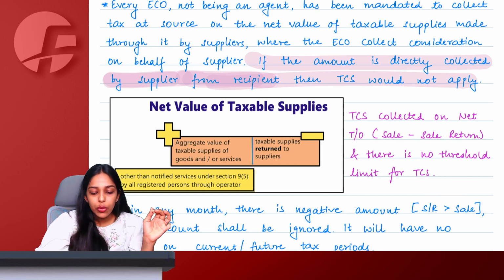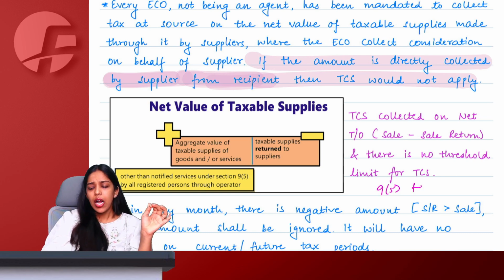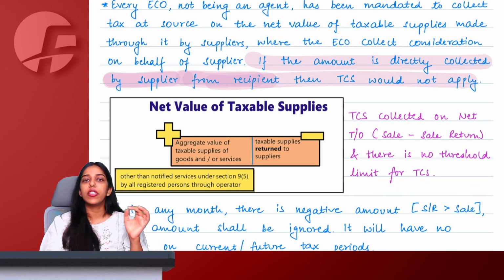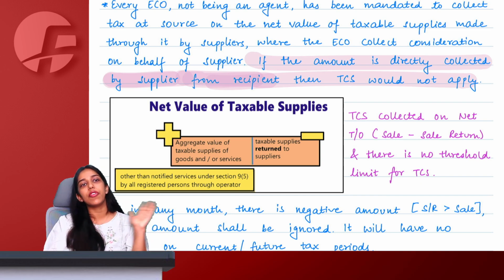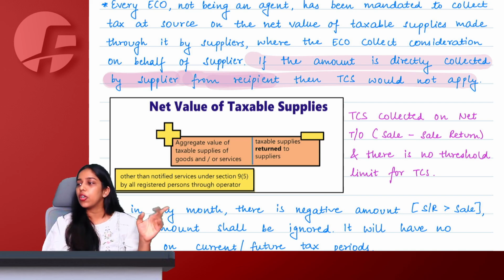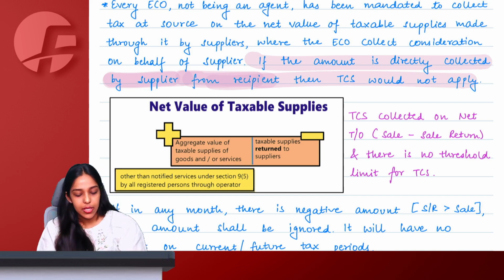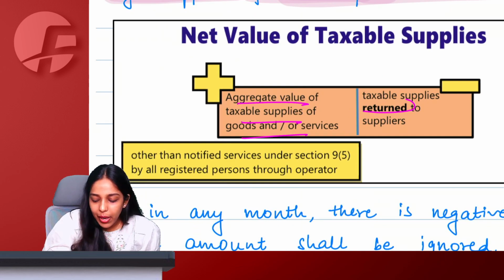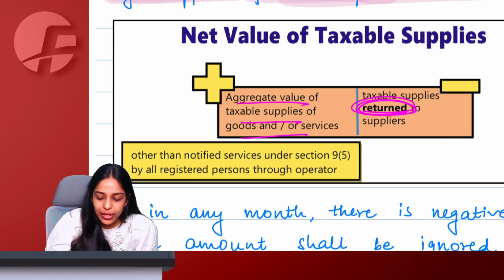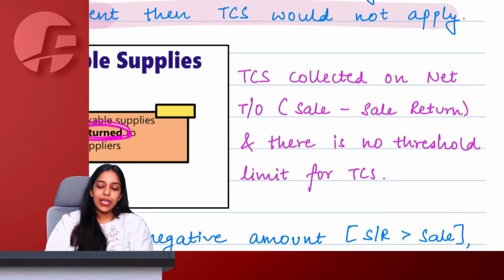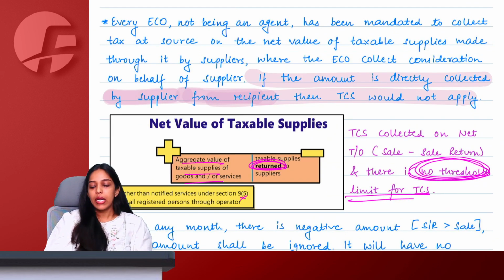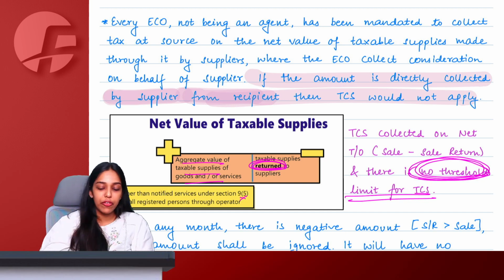But will we include Section 9.5, housekeeping, accommodation, transportation and restaurant services? No, ma'am. Wherever 9.5 applies, Section 52 doesn't apply, and wherever Section 52 applies, Section 9.5 cannot apply simultaneously. So whatever total supply you have made, minus any sale return, excluding Section 9.5 supplies, on this net amount we have to simply, without any threshold limit, deduct TCS at 0.5 percent.